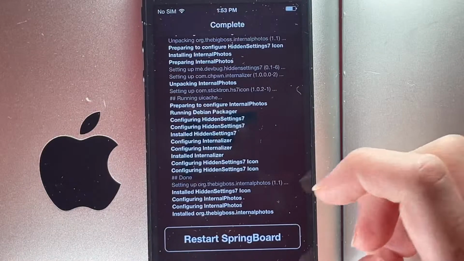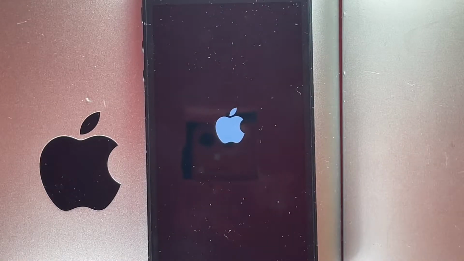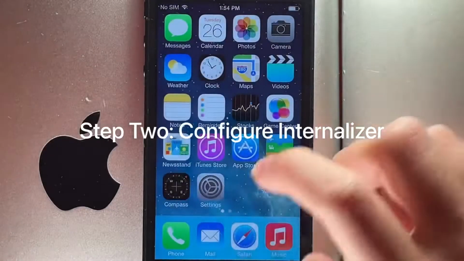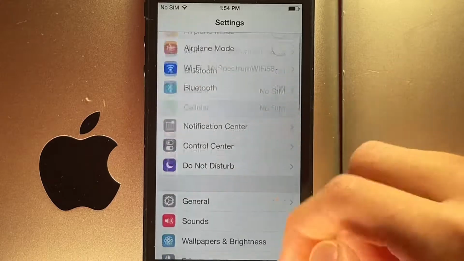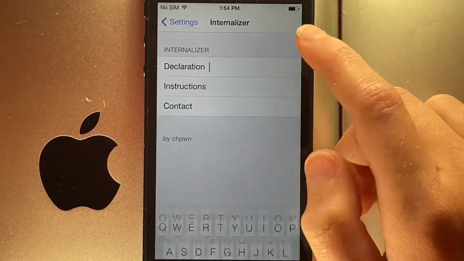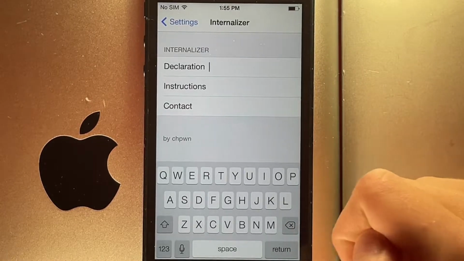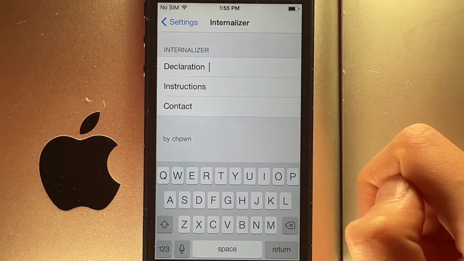After it does the install process, you're just going to want to hit restart Springboard and it's going to do its thing. Now for step 2, you're just going to want to go to settings. You'll probably start off here. You're going to want to scroll all the way down and go to InternalUI. This is so we can set up the text that says confidential and proprietary.